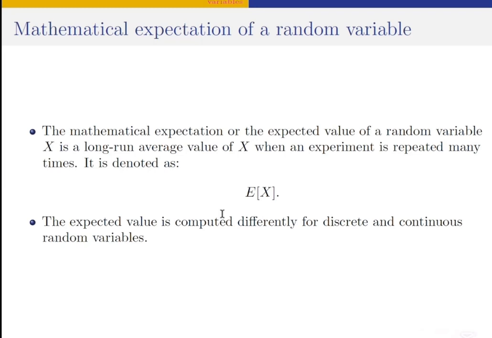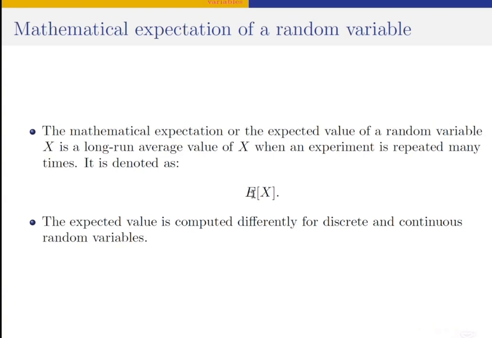So it is a quantity that captures the long-run average value of a random variable, say x, when an experiment is repeated several times. It is denoted as expectation of x, which is E of x. So when we say E of x, we are trying to compute the expected value of x, which is the long-run average of x under the condition of repeated experiment.